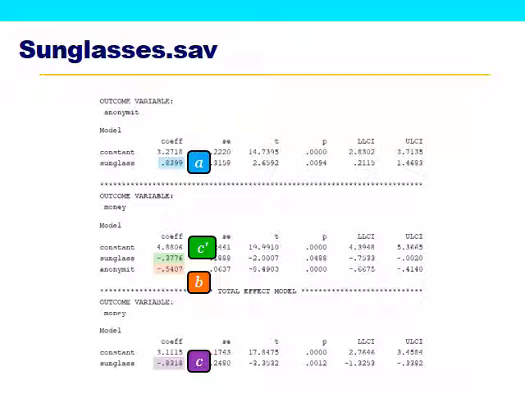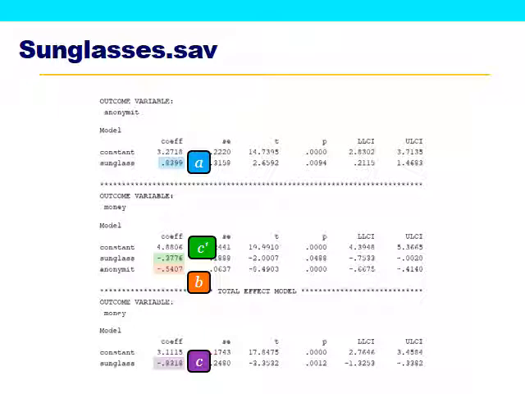We see that sunglasses was indeed a significant predictor of anonymity. So in other words, X did in fact predict M. So the first of the 3 conditions is met. Jumping to the bottom, the second condition is met. Sunglasses did predict generosity. In other words, X did predict Y. So this p-value here tells us that the total effect, C, was in fact significant. So the second condition is met.